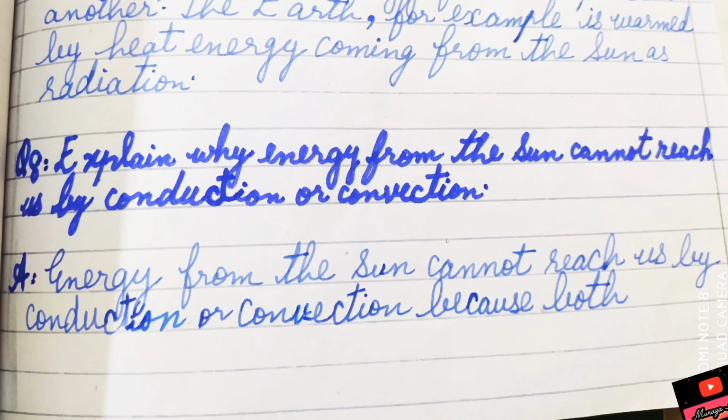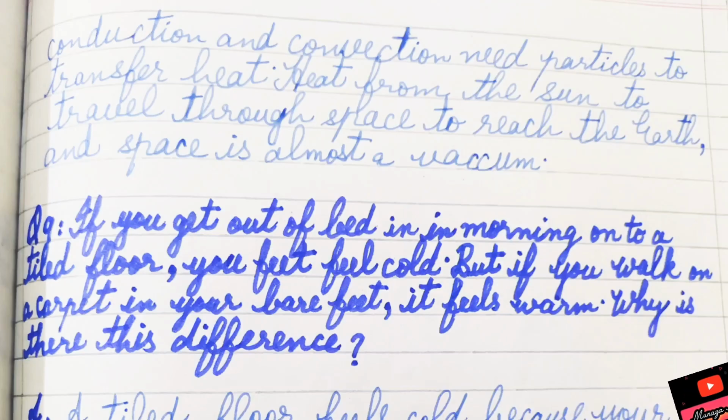So write this answer: energy from the sun cannot reach us by conduction or convection because both conduction and convection need particles to transfer heat. Heat from the sun to travel through space to reach the earth, and space is almost a vacuum, and it is done by radiation.